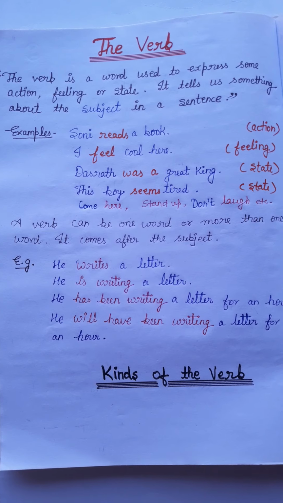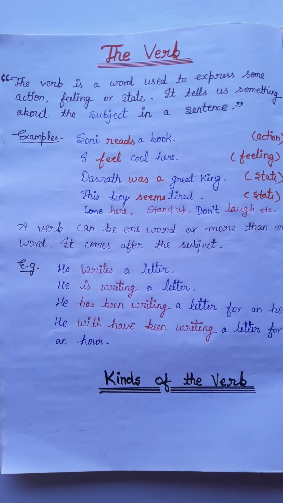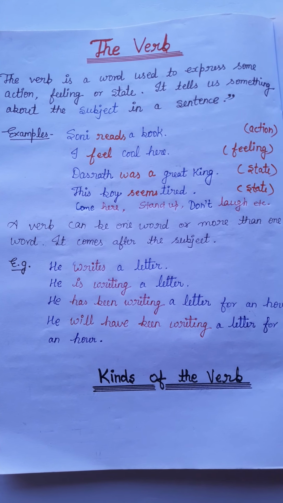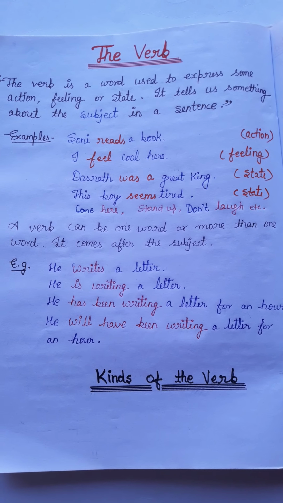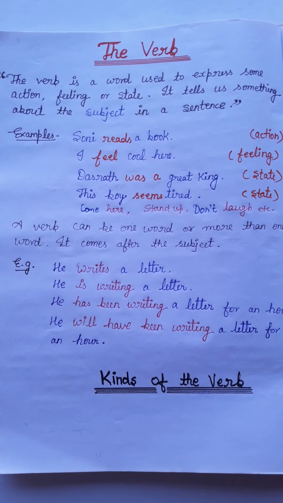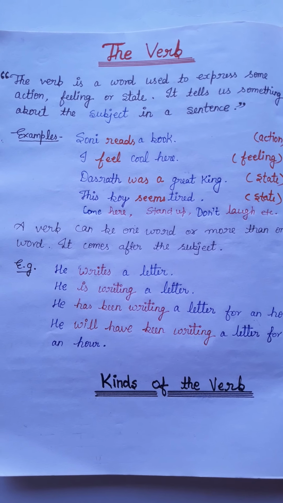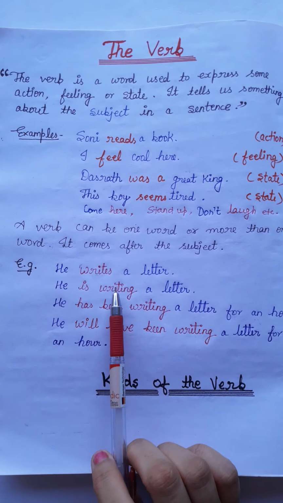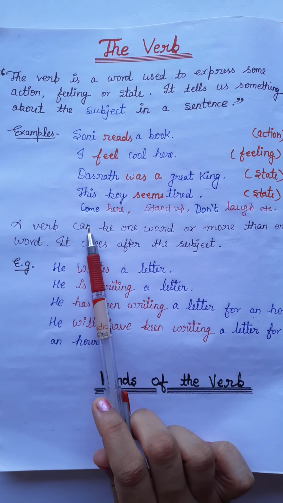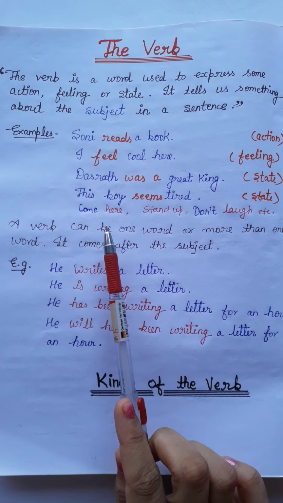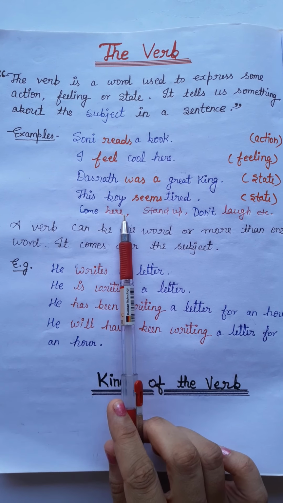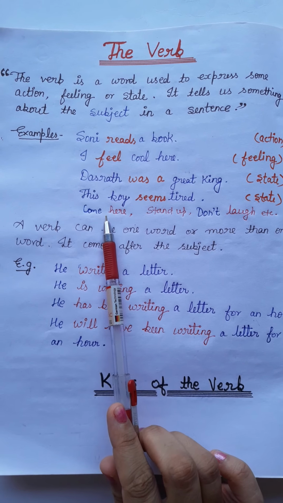A verb can stand singly and it can make sense, and this is possible in an imperative sentence. If we use only a verb in a sentence, it will make sense. Like, come here, stand up, don't laugh. Here there is no subject, no object, still it is making sense.